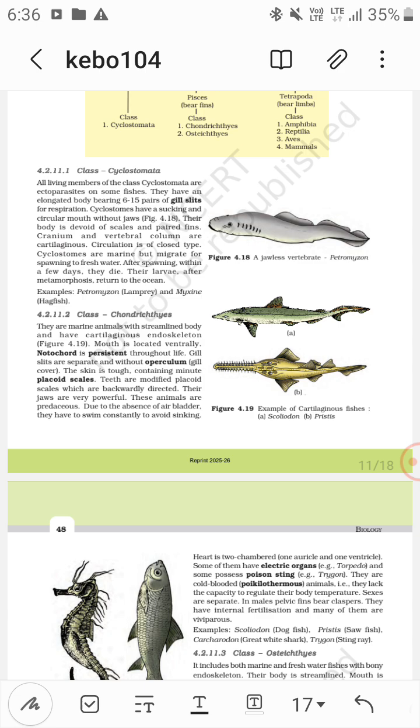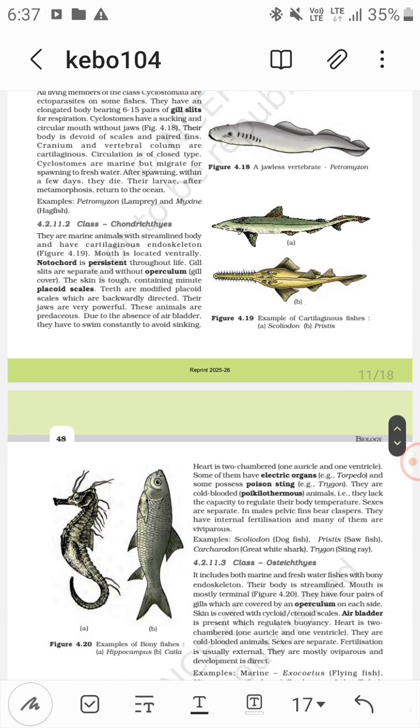After spawning, within a few days they die, and their larvae after metamorphosis return to the oceans, from fresh water back to their native habitat. Examples: Petromyzon, that is lamprey, and Myxine, that is hagfish. In the diagram, it is a jawless vertebrate, Petromyzon.